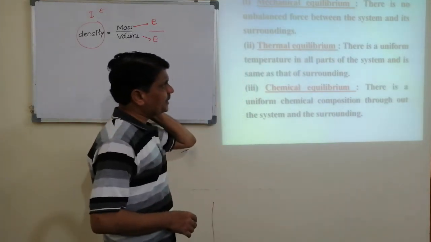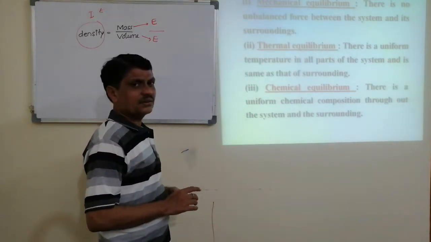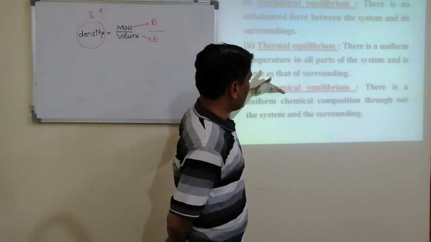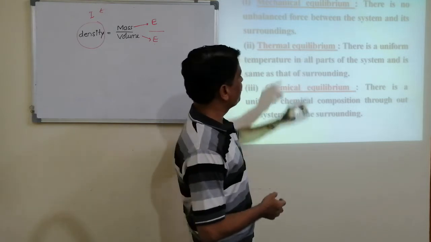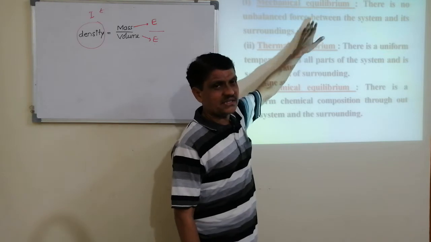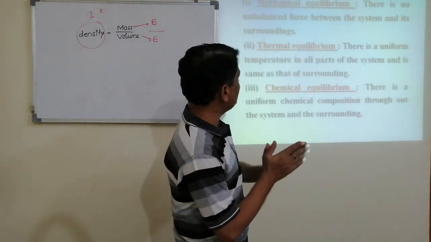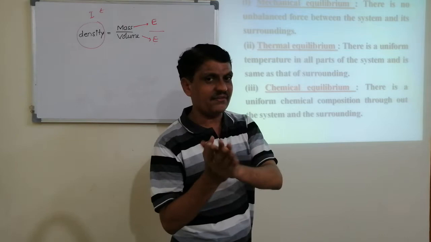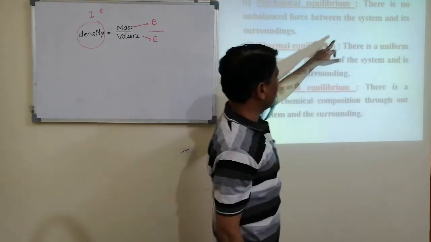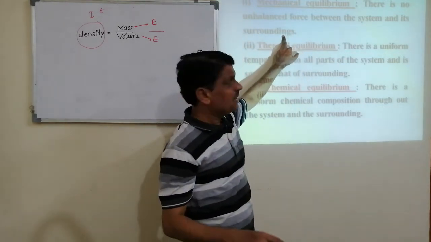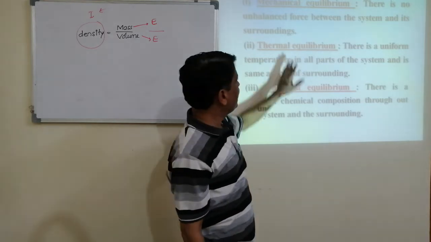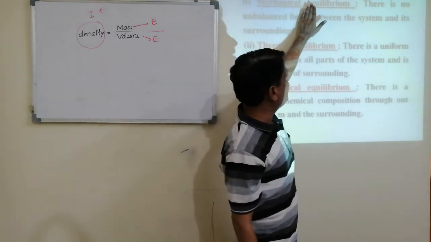Apart from that, we have different equilibriums: mechanical equilibrium, thermal equilibrium, and chemical equilibrium. When there are no unbalanced forces acting on the system, the system is said to be in mechanical equilibrium. It means between system and surrounding there are no unbalanced forces acting.